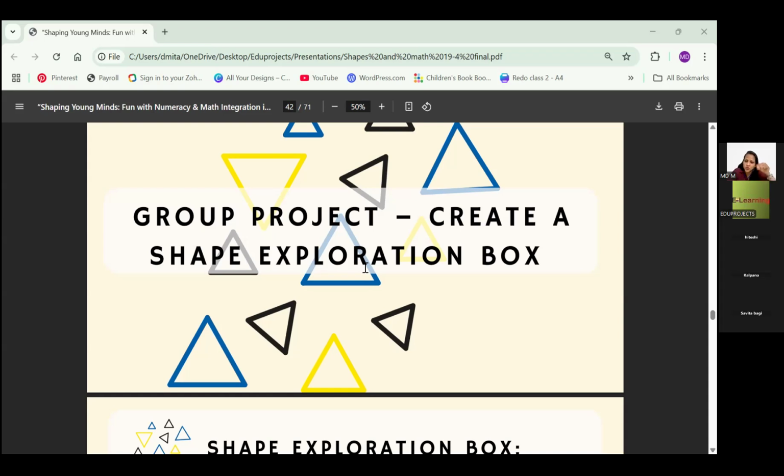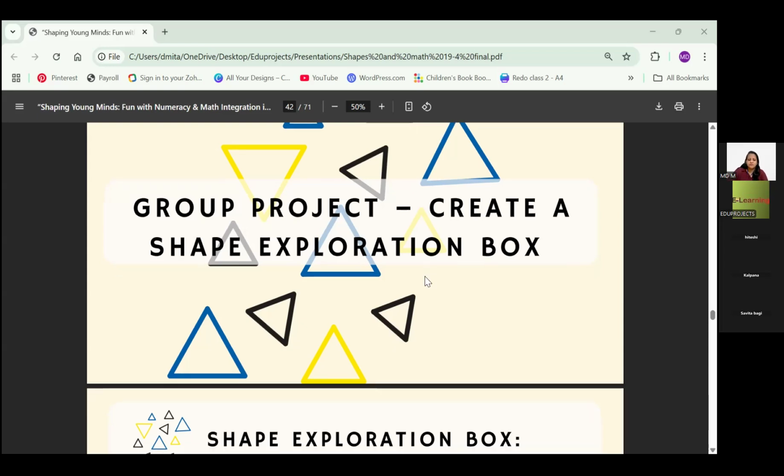And the children were supposed to sort it, and initially I gave them the colored tray. So they were sorting the colors also, then they were sorting the shapes also. And then I removed the colored tray concept and I just gave them the tray, like simple 3 trays, and they would then sort it. So this was my idea of doing the exploration thing. You all might be doing it already, but it was nothing great, something simple, but we were supposed to do it in a day and from the things that were available in the class. So that's how we made it.